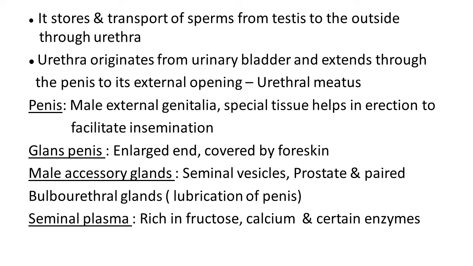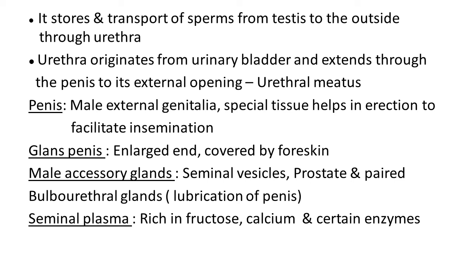First, seminal vesicle, second, prostate gland, and third, one pair of bulbourethral glands. These three glands collectively produce secretion useful for maturity and reproduction purposes. They collectively produce seminal plasma.